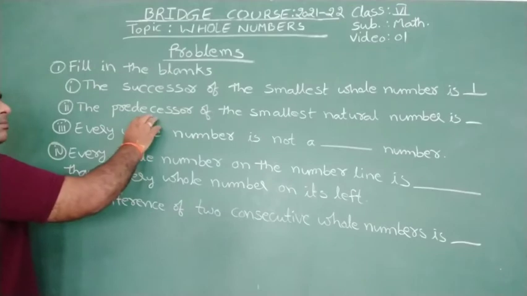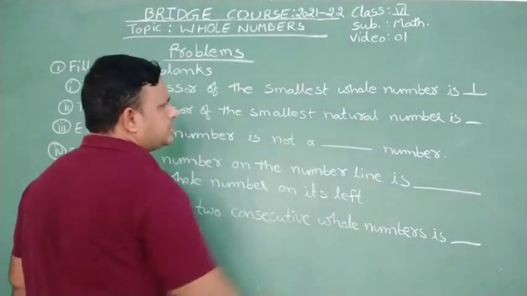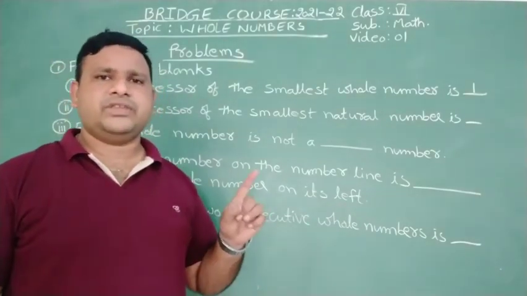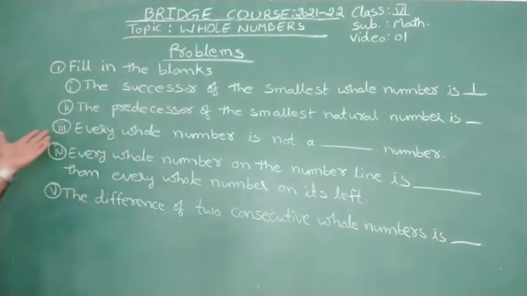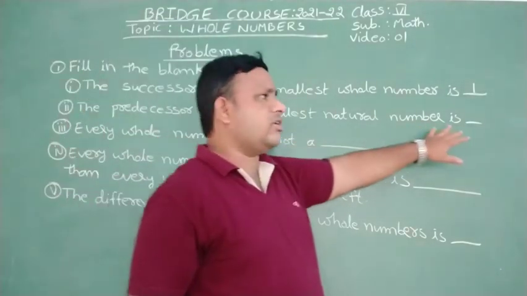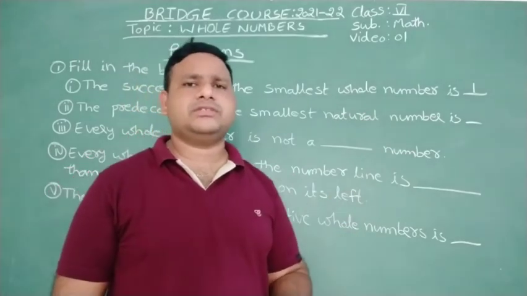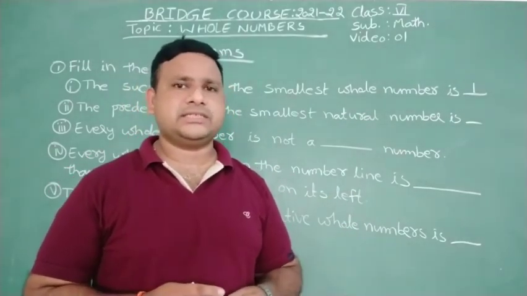The predecessor means minus 1 we should do. The predecessor of the smallest natural number is. So smallest natural number means 1. Its predecessor does not exist actually, right? So that's why the predecessor of the smallest natural number cannot be defined. Actually, it does not exist in the natural numbers set.